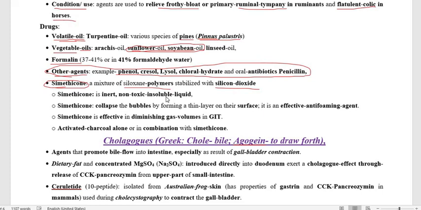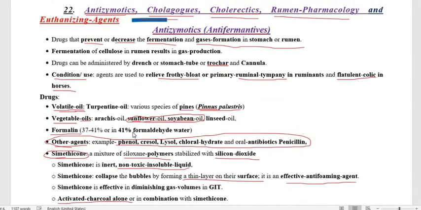It is used to remove the gases, and check the gas formation as well as the fermentation. This is a non-toxic insoluble liquid, and it helps to collapse the gas bubbles by forming a thin layer on the bubble surface, making it an effective anti-foaming agent. Simethicone we may use alone or along with activated charcoal. So this is all about the antizymotics.